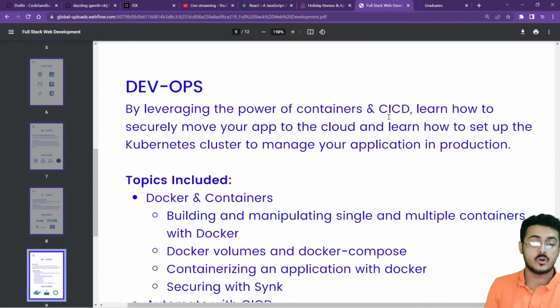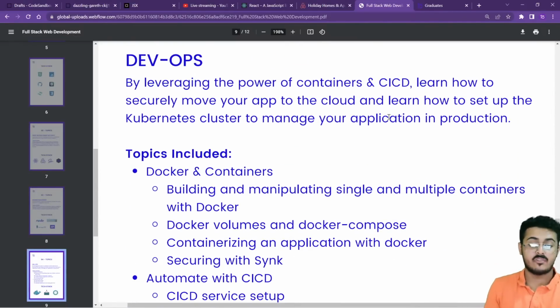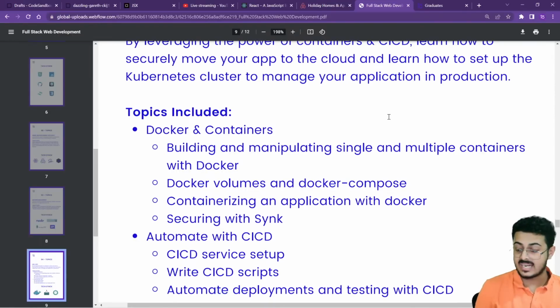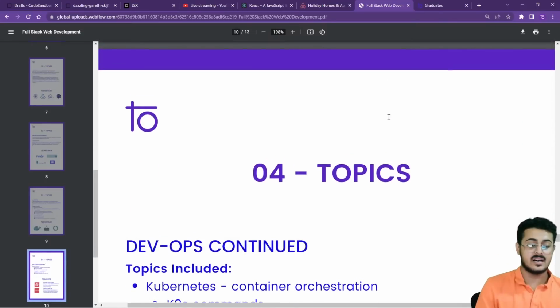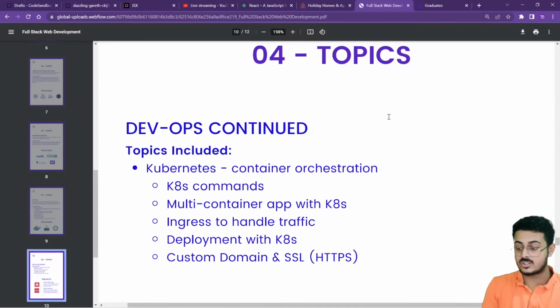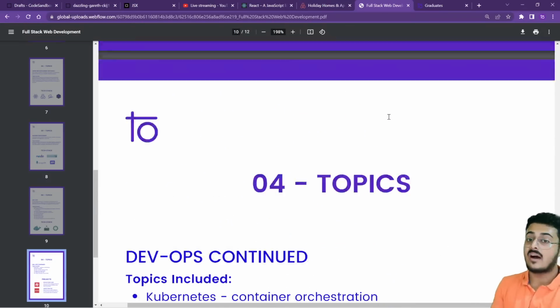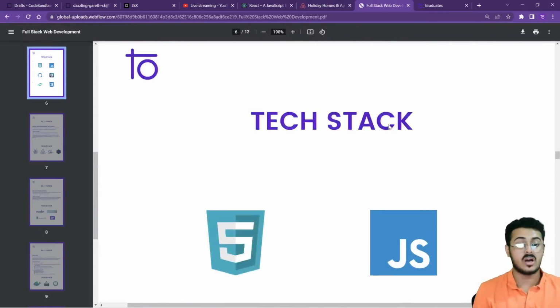Then you need to move further with DevOps. Inside your DevOps, you have to go with Docker and containers. You want to go with automating CI and CD right over here. Then Kubernetes. This is all that you have to do. You don't have any particular choice. And after that you have to continue with AWS, that is the cloud.